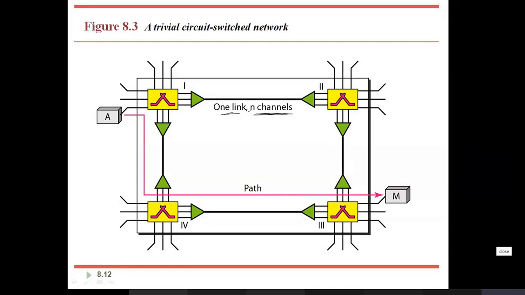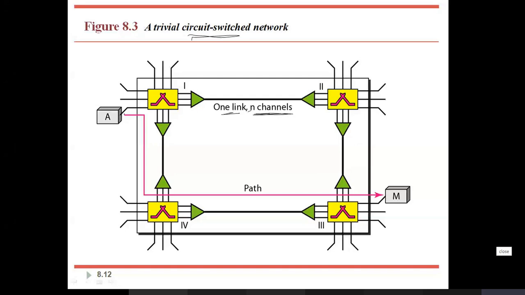That is how the data transmission takes place. Here device A wants to communicate with device M. In that case, how is the data transmission done? Using the circuit switching method. The data goes through the switch. Don't observe the pink color path directly; it indicates the connection establishment.